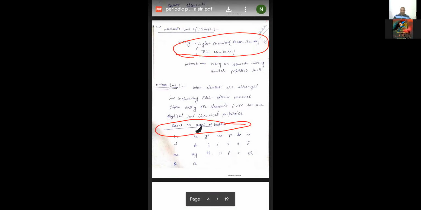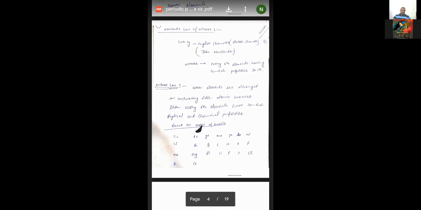And what does octave mean? Every 8th element is similar in properties to the first element. Now, how is the octave classifying, student? When elements are arranged in increasing order of atomic masses, every 8th element has similar physical and chemical properties to the first element. In the first column you see the example, sa re ga ma pa, which they have used, student.